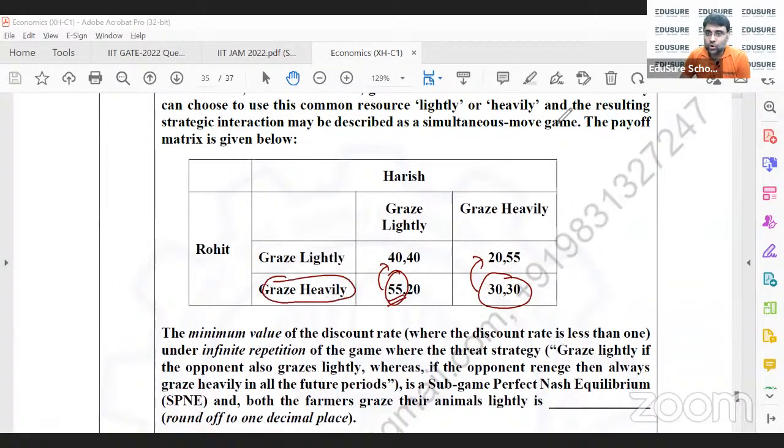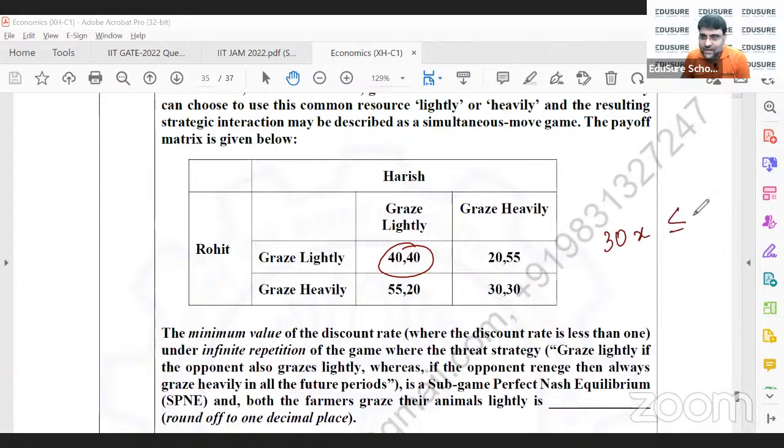But if I have to go to a more Pareto superior outcome of 40-40, I need to ensure that there is a discounting factor. And the discounting factor is that 30 multiplied by the discount factor should be less than or equal to 20.